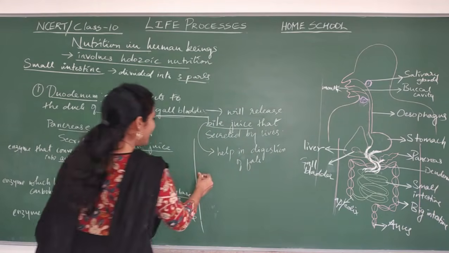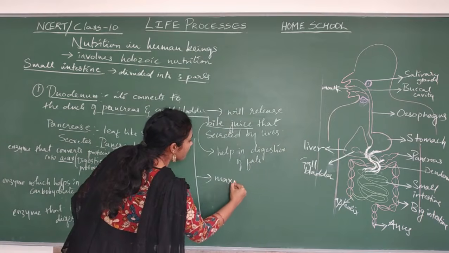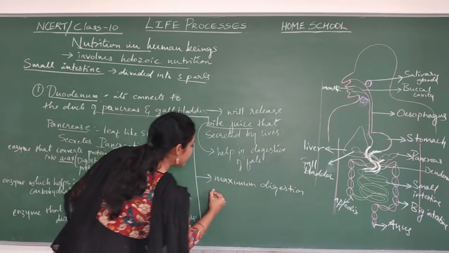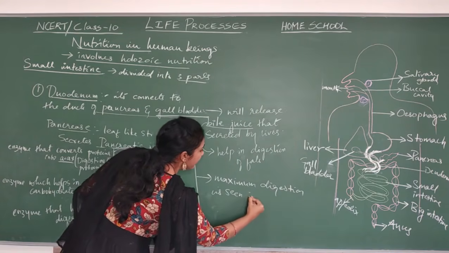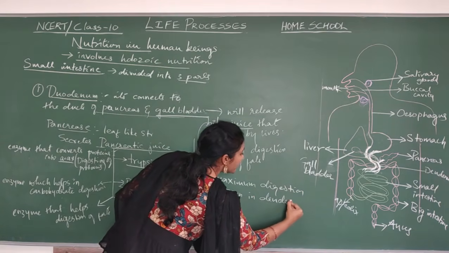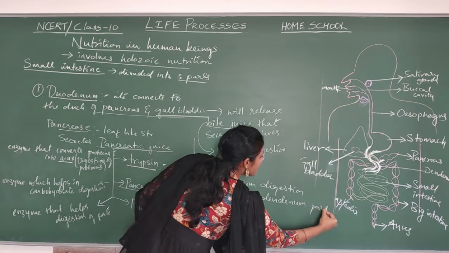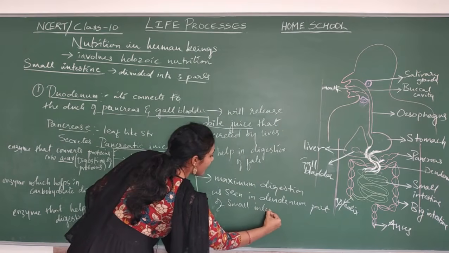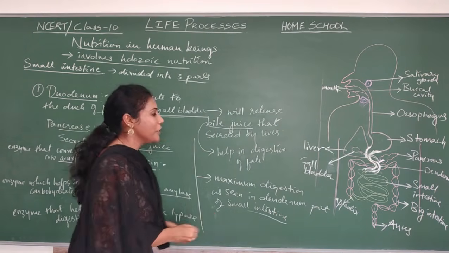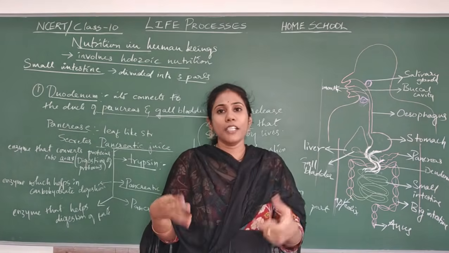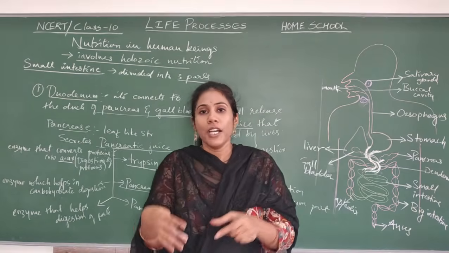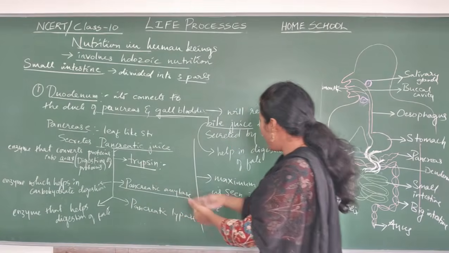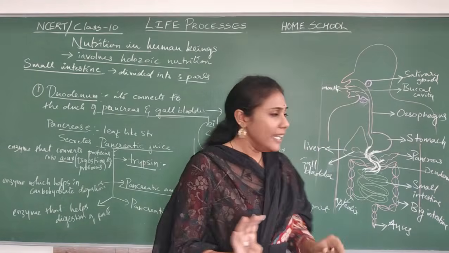So what is happening in the duodenum portion? Maximum digestion is seen in the duodenum part of small intestine. Once every food particle, protein particle, carbohydrates of food, fatty acids, that is fats of food, everything is broken into small pieces with the help of these particular enzymes.